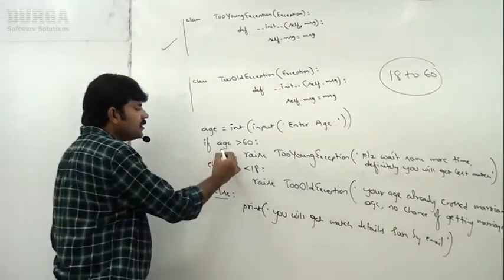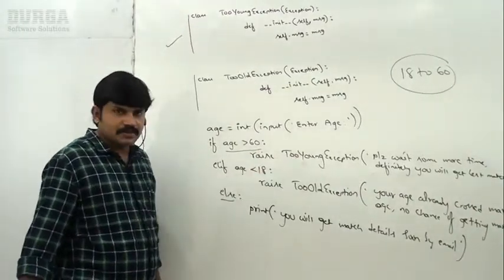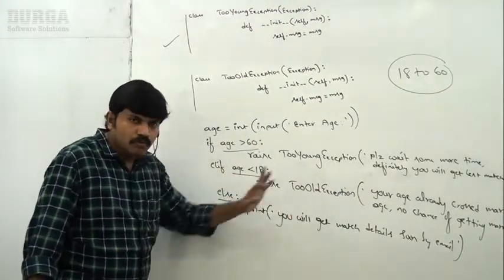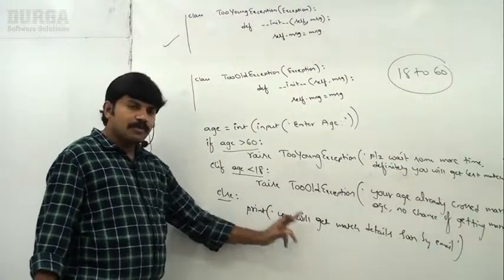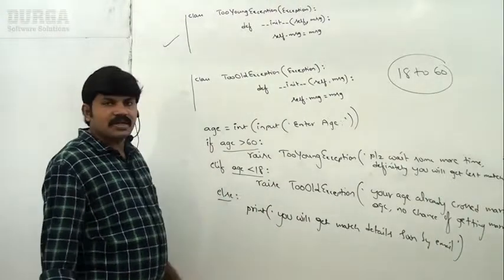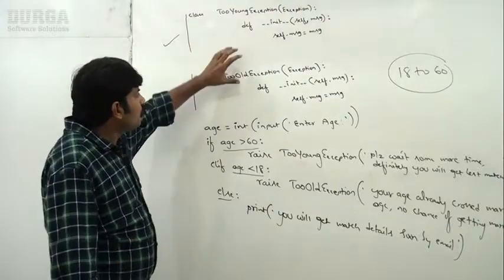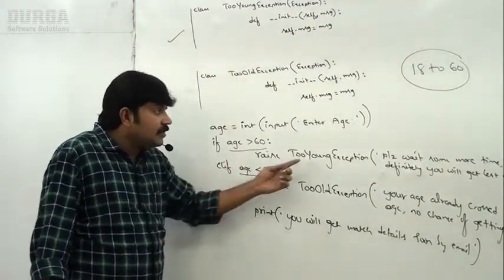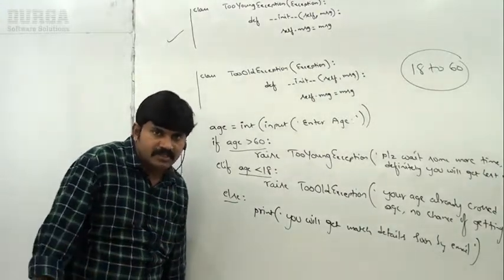So if age is greater than 60, something goes wrong, raise too young exception. If age is less than 18, something goes wrong, raise too old exception. Otherwise, no exception, print the proper message. Are you in a position to understand, right? A simple basic example to understand how to define our own exception and how you can raise exceptions based on programming requirements. Any doubt? Can I execute this code?